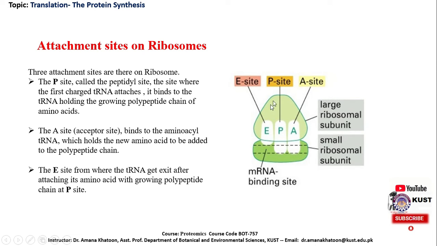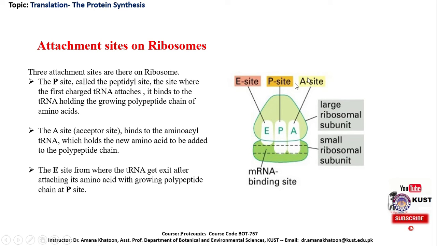And on the larger subunit, there are three other specific sites: the A, P, and E sites. The A site is the aminoacyl site, P is the peptidyl site, while E is the exit site. The P site, the peptidyl site, is where the first charged transfer RNA attaches. It binds to the transfer RNA holding the growing polypeptide chain of amino acids. So, on the P site, the first initiator transfer RNA with its corresponding initiator amino acid will attach.